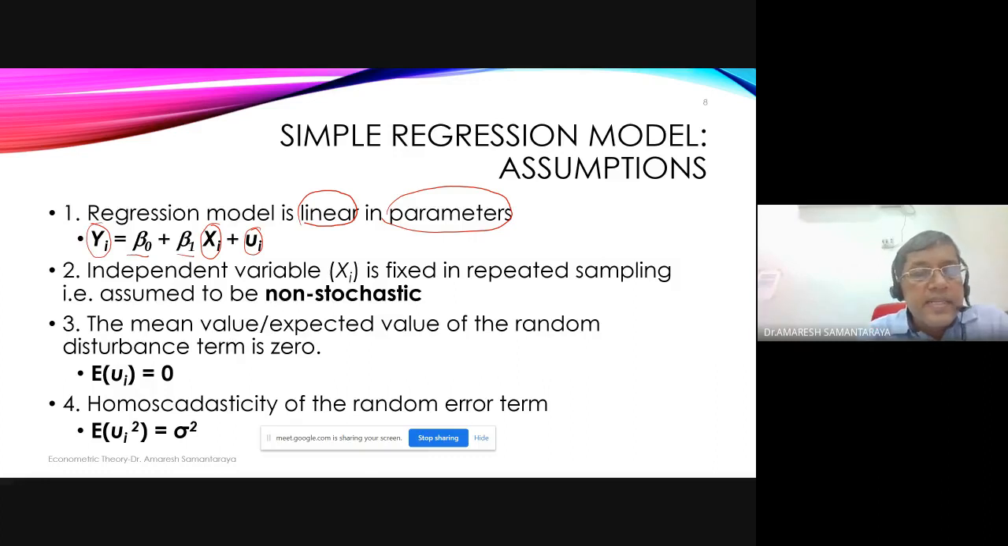What is it telling? The regression model is linear in parameters. That means the exponent, the power of beta 0 has to be 1. The power of beta 1 also has to be 1. So it is linear in parameters. There are no restrictions on the exponent of xi or yi. Xi will refer to the right hand side. Xi can be xi square, it can be xi cube, it can be anything. No problem, it need not be linear. What has to be linear? Beta 0 and beta 1 have to be linear. Their power has to be 1. That's how it is linear in parameters.